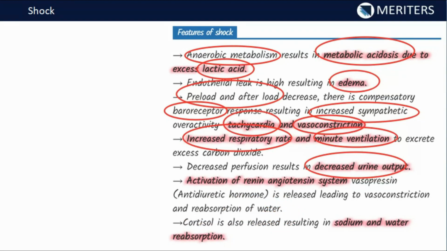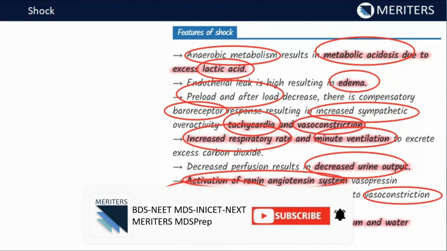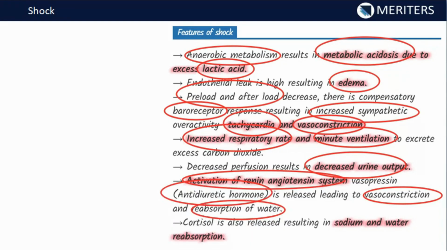Then the renin-angiotensin system is activated and vasopressin, that is the antidiuretic hormone, is released, leading to further vasoconstriction and reabsorption of water. Why is it happening? Because the RAS mechanism is activated when the amount of fluid is less in the body, right? Urine output is less, so we have to conserve the fluid. For conserving the fluid, vasoconstriction and reabsorption of water are the mechanisms.